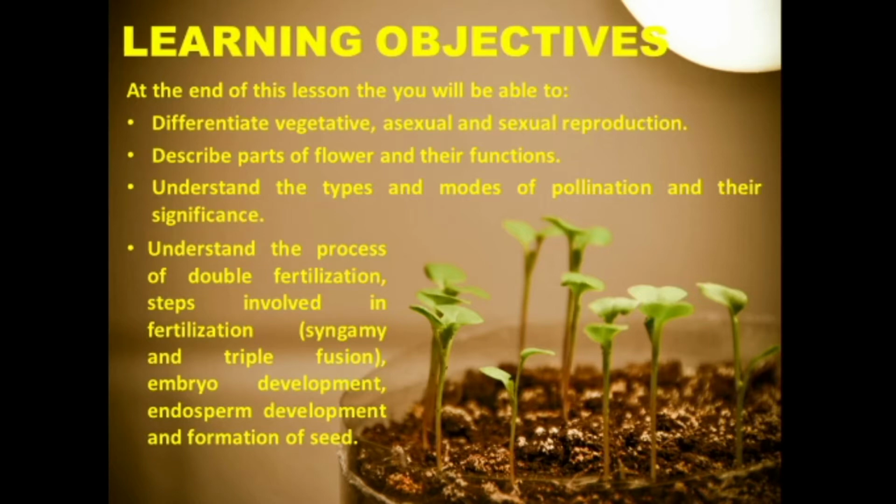You will get a clear idea about a flower and its parts and the functions which are performed by different parts of the flower. You will understand the different types and modes of pollination, the agents which are involved in pollination and their significance. You will understand the process of double fertilization, what are all the steps involved in fertilization, the process like syngamy and triple fusion, embryo development, endosperm development and formation of seeds.